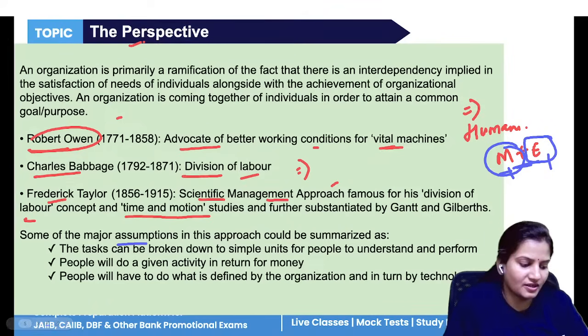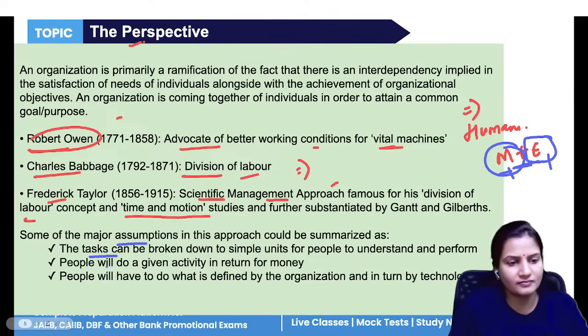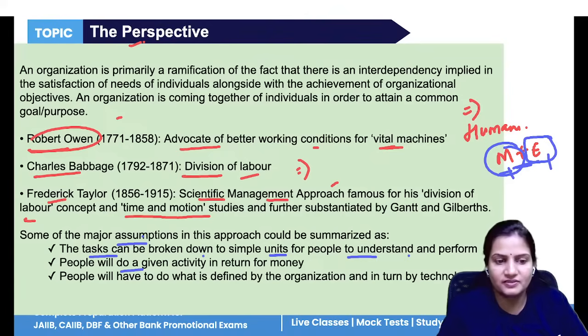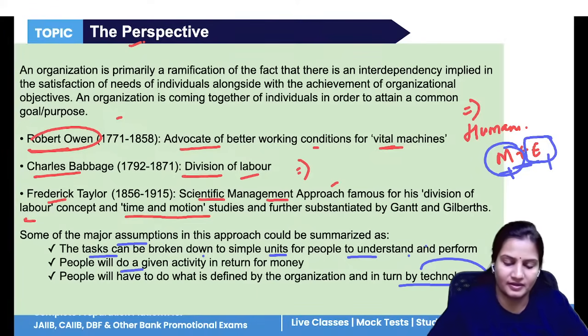So the major assumptions are what? That tasks should be broken into simple units for people to understand. Then if you want people to do any work, you have to provide money. In return, they want money, they want compensation, then only they will do any kind of activity. And the use of the latest and new technology in the organization.